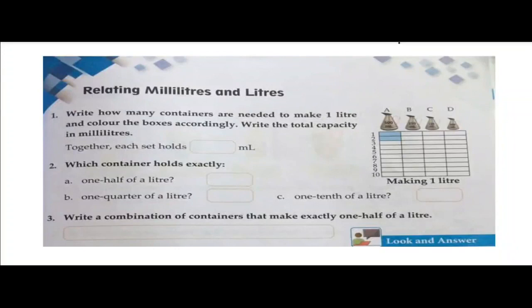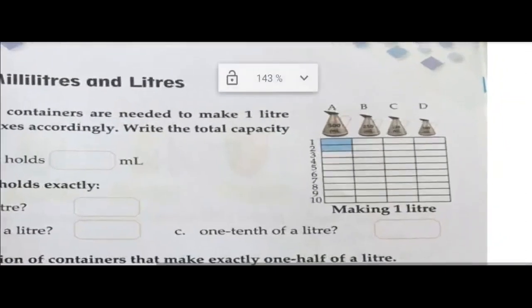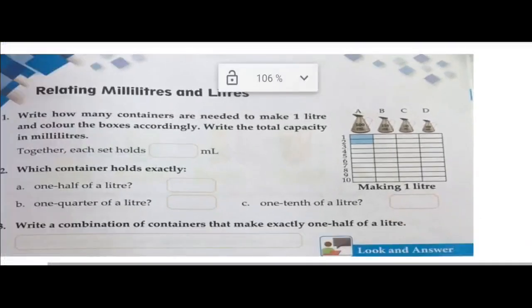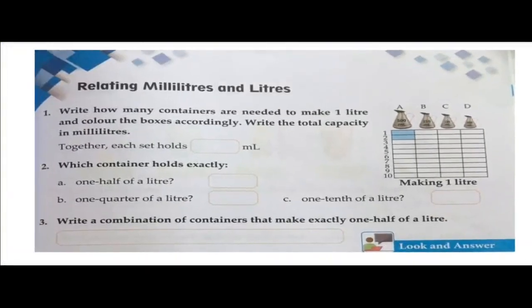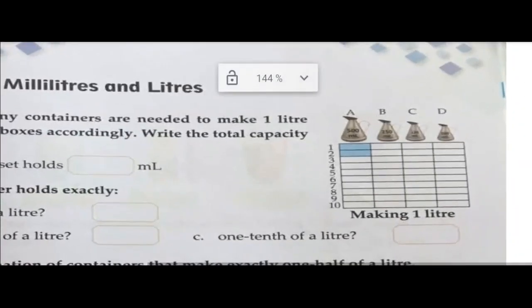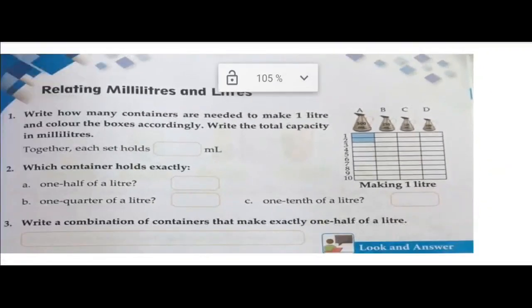Children, you can see in the right hand side of the page, this one, making 1 liter. There are 4 different containers. One has a capacity of 500 ml, another 250 ml, another 125, and the last 100 milliliter. So write how many containers are needed to make 1 liter and color the boxes accordingly. Write the total capacities in milliliter. Together each set holds dash ml. So you have to color. Okay, so one has been done for you.